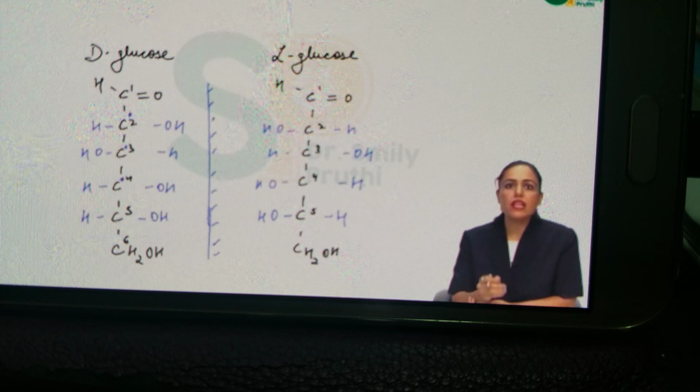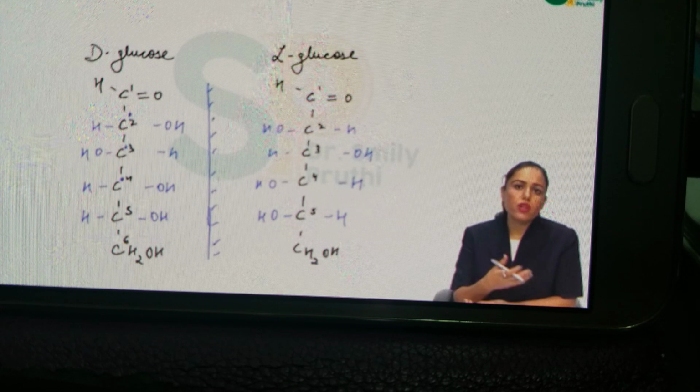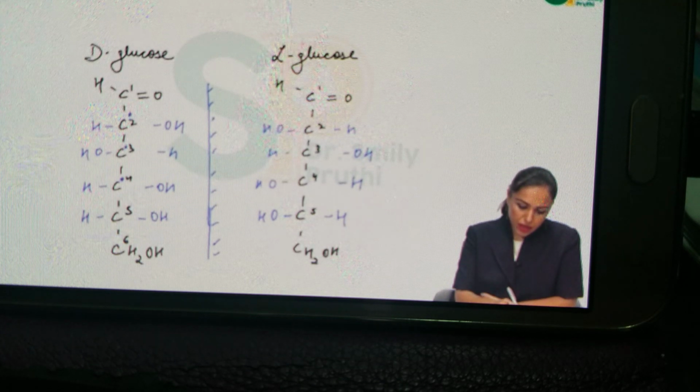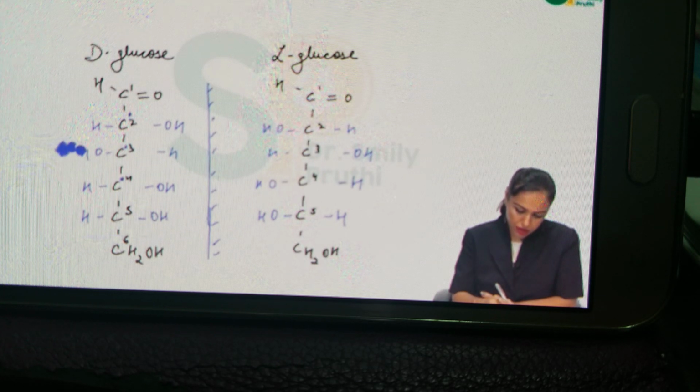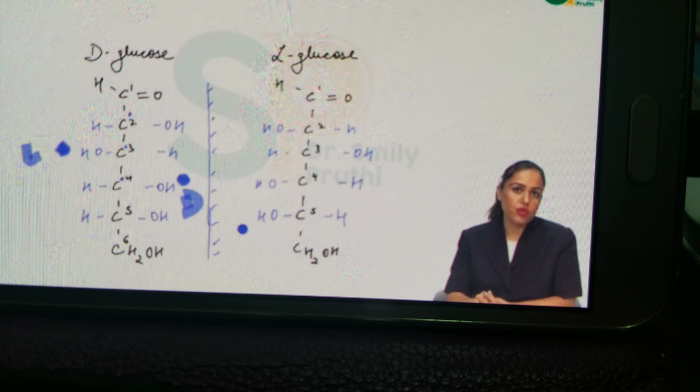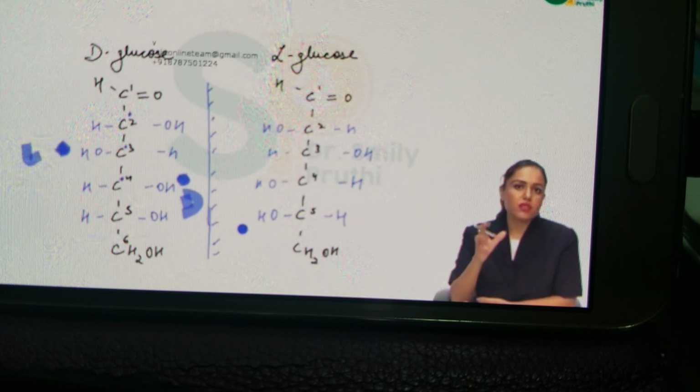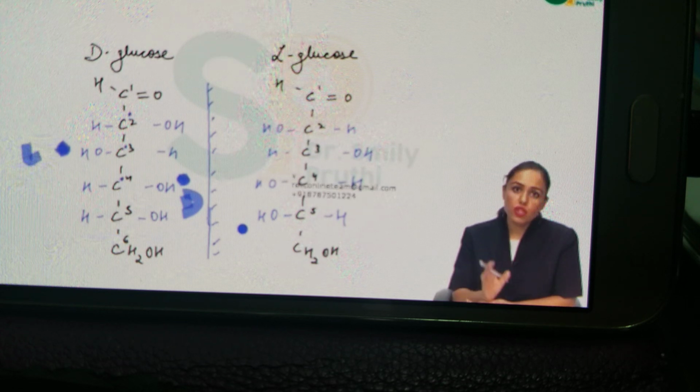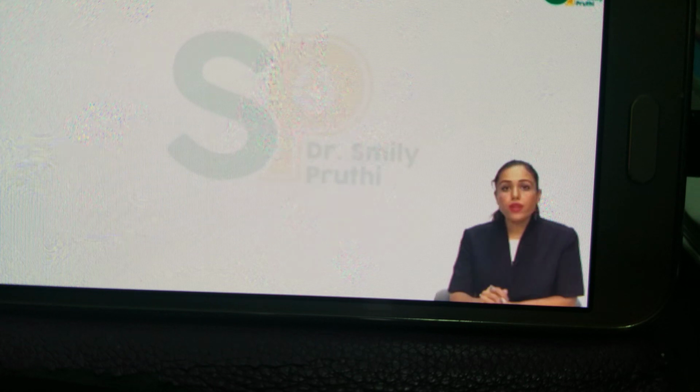But then tell me, why in the definition do books always write that the H and OH orientation is different only around the penultimate carbon? Understand this concept. Sometimes somebody will say OH is left here, so this is L. Somebody will say no, OH is right here, this is D. So there can be confusion. So we have kept one carbon as a standard: everybody will look at the second last carbon to tell which is D and which is L. Otherwise, the H and OH orientation is different around all the carbons. So enantiomers are capital D and capital L.